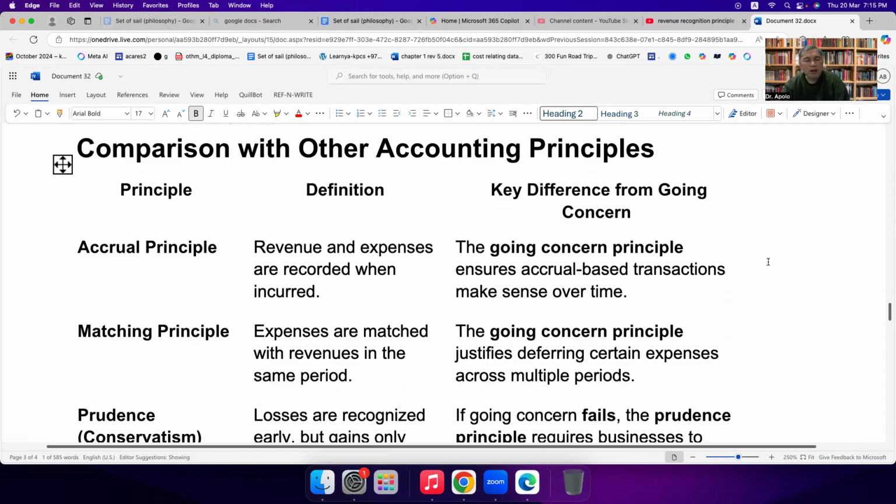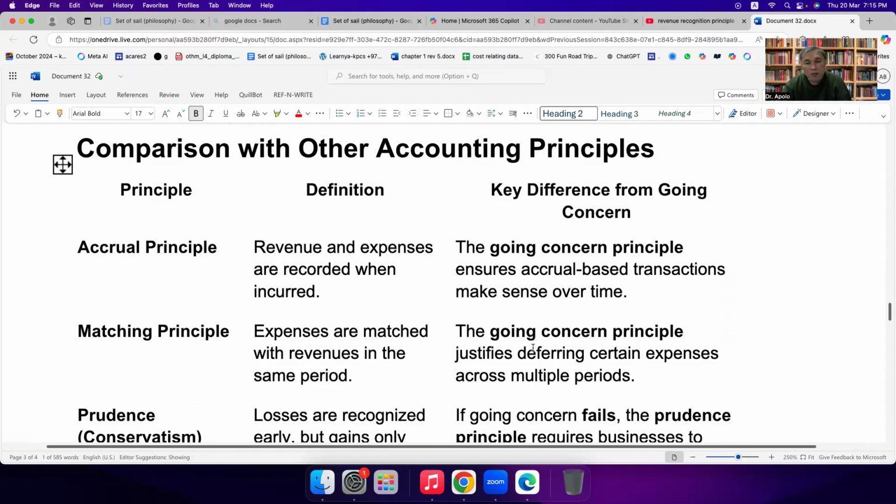So comparing this principle with the accrual, matching and prudence principles. The going concern principle ensures accrual-based transactions make sense over time, where under the accrual principle, revenue and expenses are recorded when incurred.